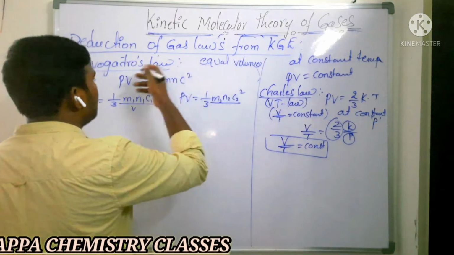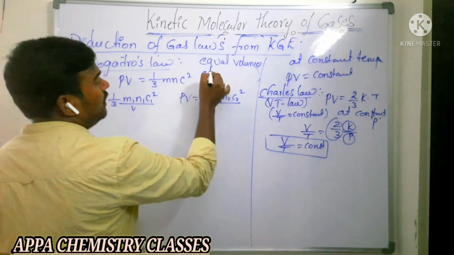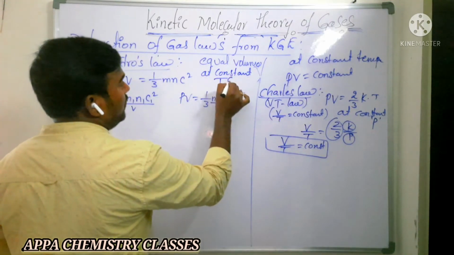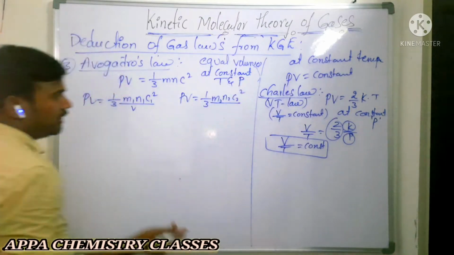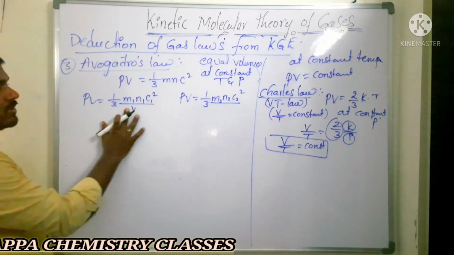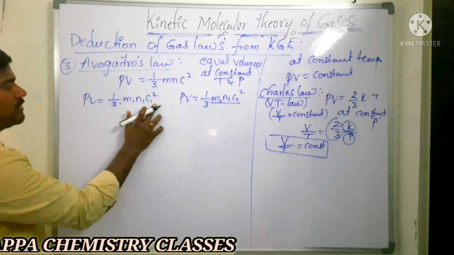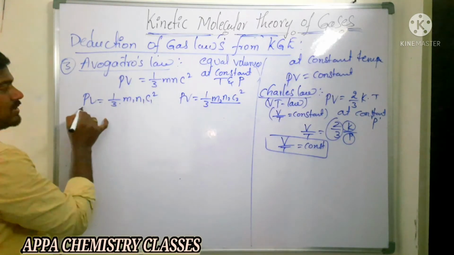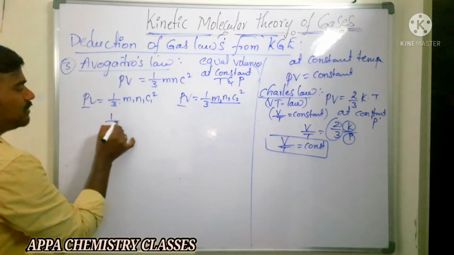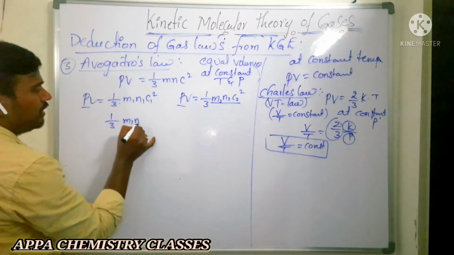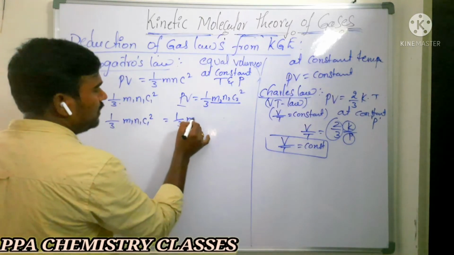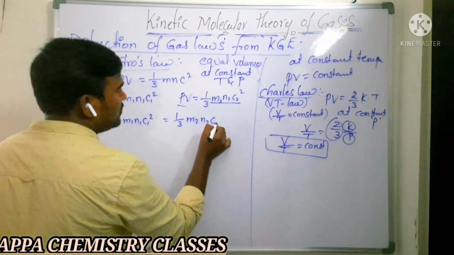Equal volumes of gases contain an equal number of moles at constant temperature and pressure. Pressure is constant, volume is also constant. Then PV is the same here and here, so these must be equal. 1 by 3 m1 n1 c1 square is equal to 1 by 3 m2 n2 c2 square.